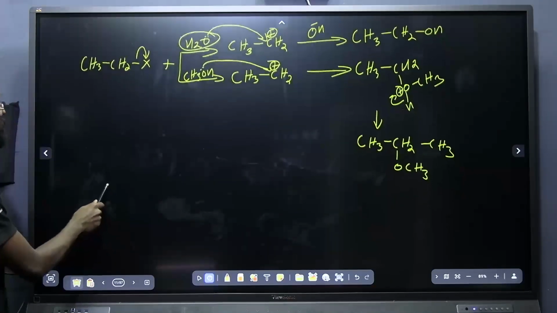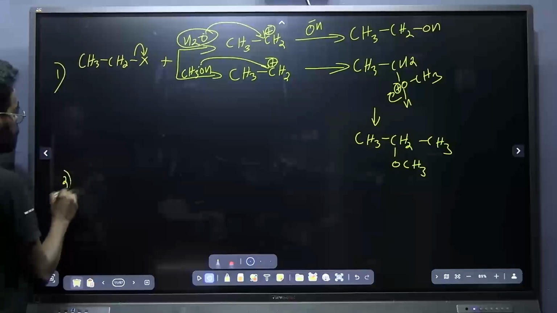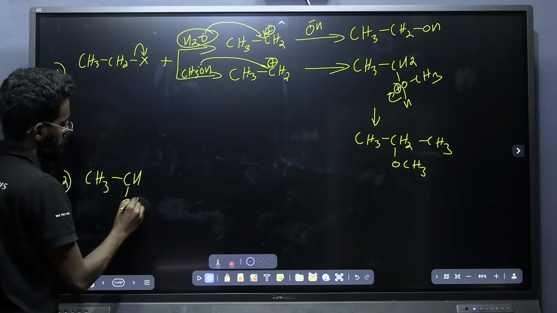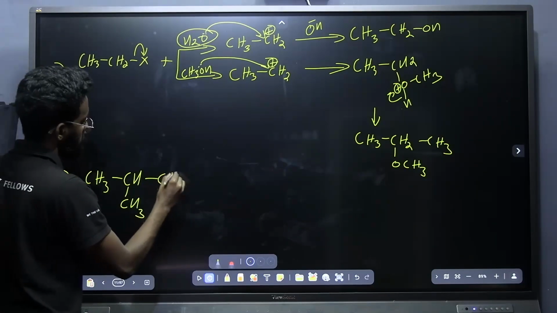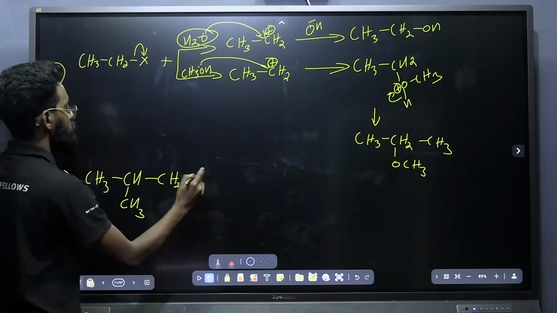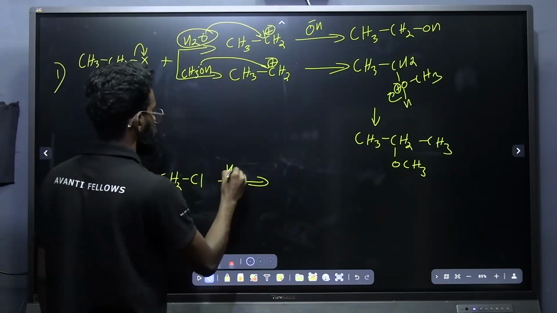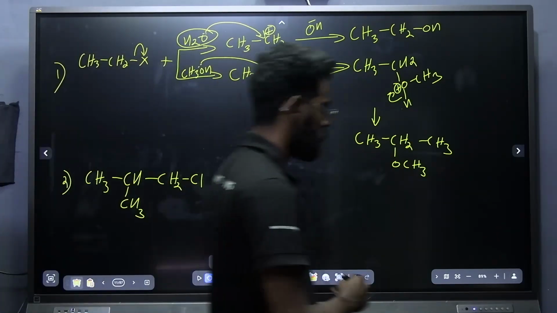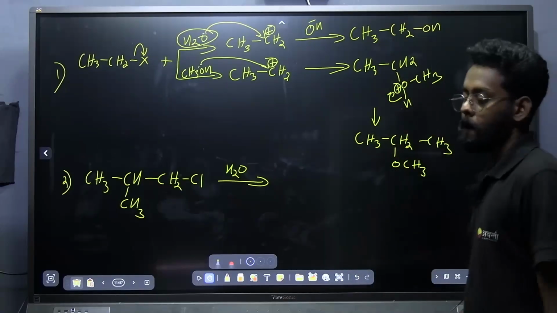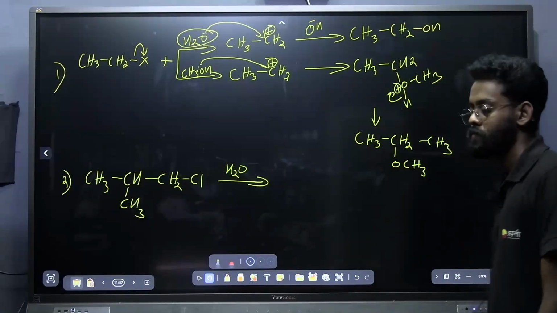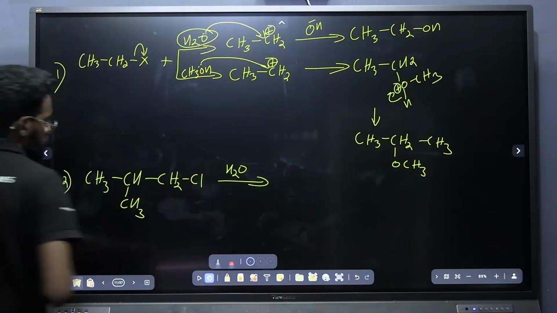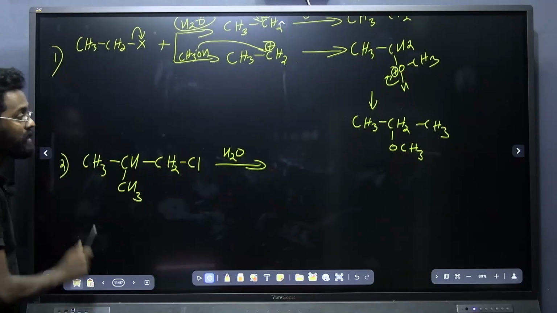Okay, now a few more questions I want to give you. CH3, CH2, Cl in the presence of water, H2O. What is the product you will be getting here? This is a substitution nucleophilic unimolecular reaction. Where will the OH be substituting? Tertiary alcohol. Yes, very good. Here we will be getting a tertiary alcohol.